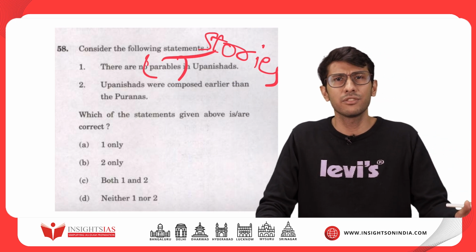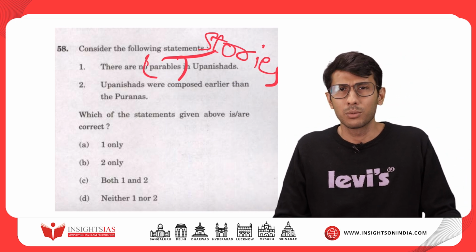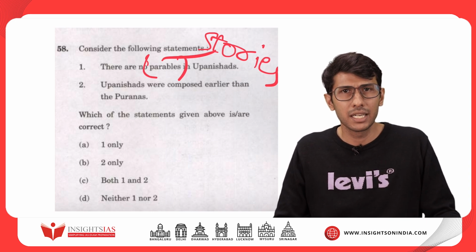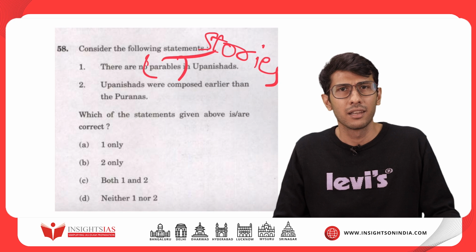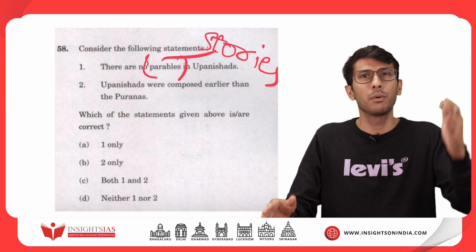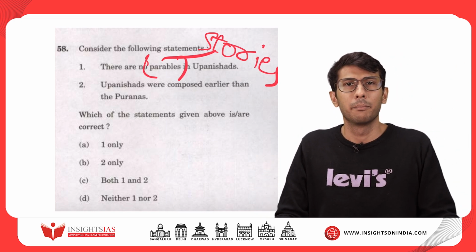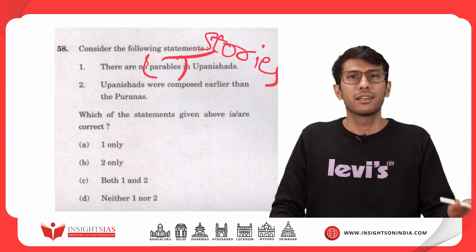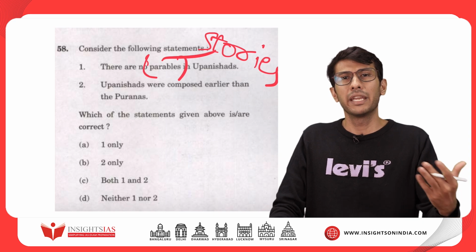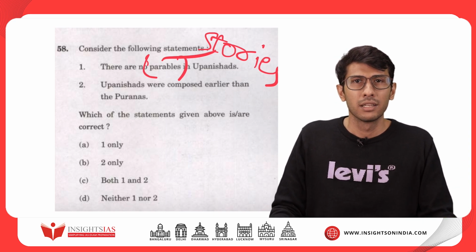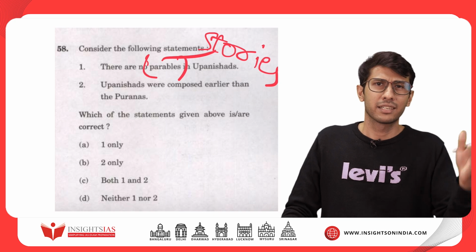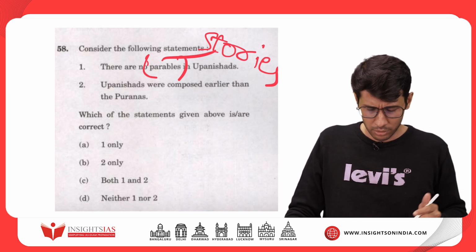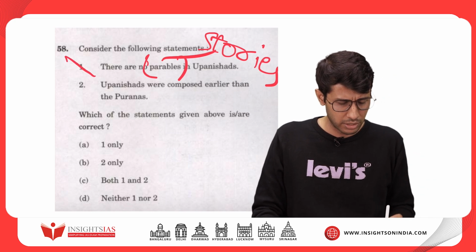Now after 1000 years of that, Death tells Yayati that now at any cost you have to come. Because no matter how much time you have been given, you have not done anything with that time. You are still the same as you were 900 years back. So this shows that it doesn't matter how much time we get, unless we make use of it, it is of no use. You can use these things as an anecdote in your essays if you are appearing for the mains examination. So coming back to this question, statement 1 is absolutely wrong.